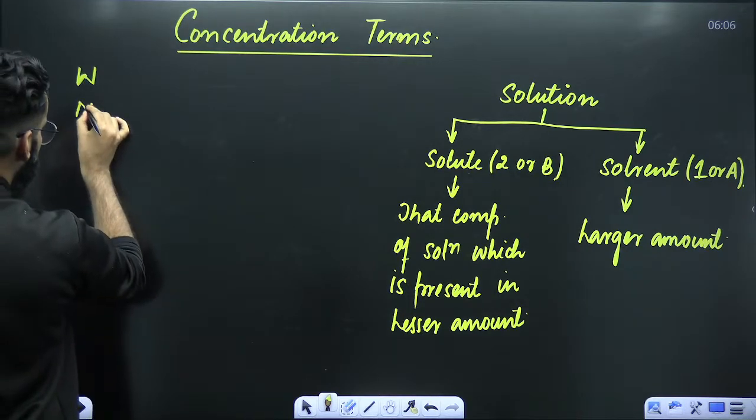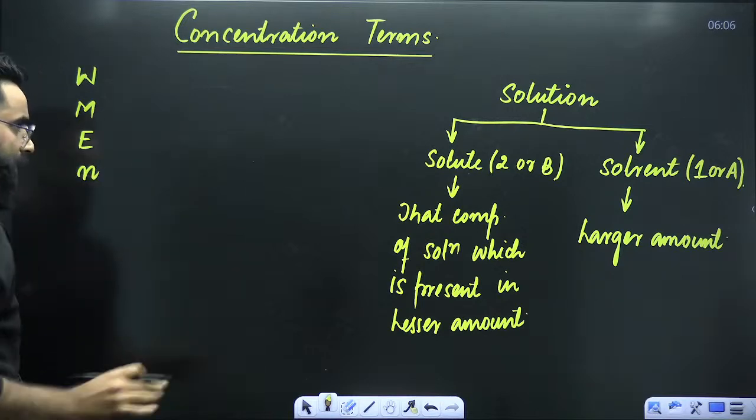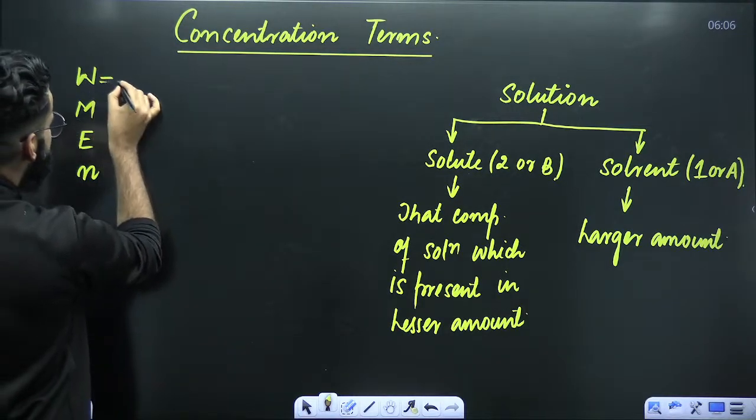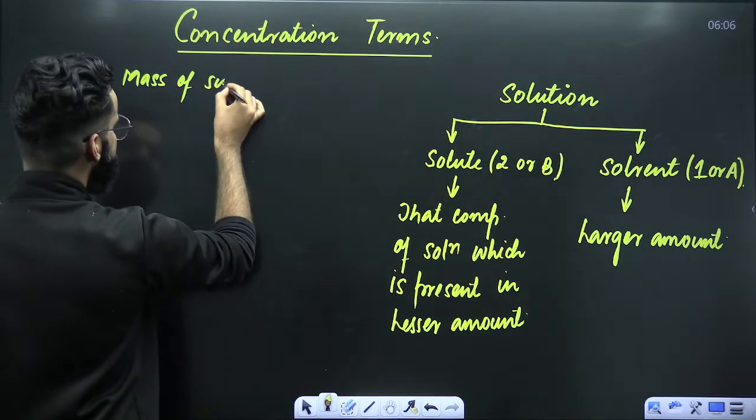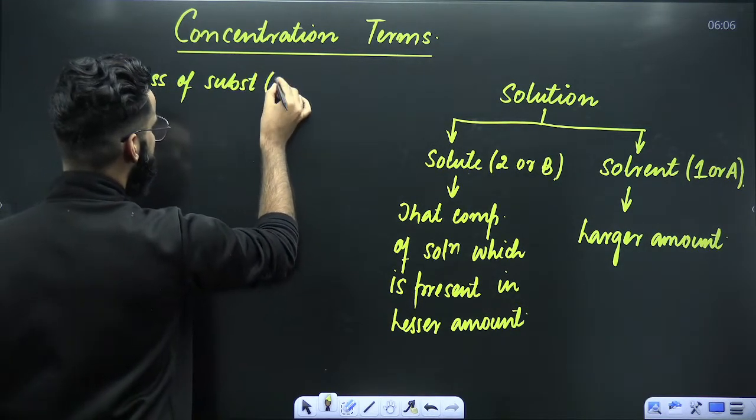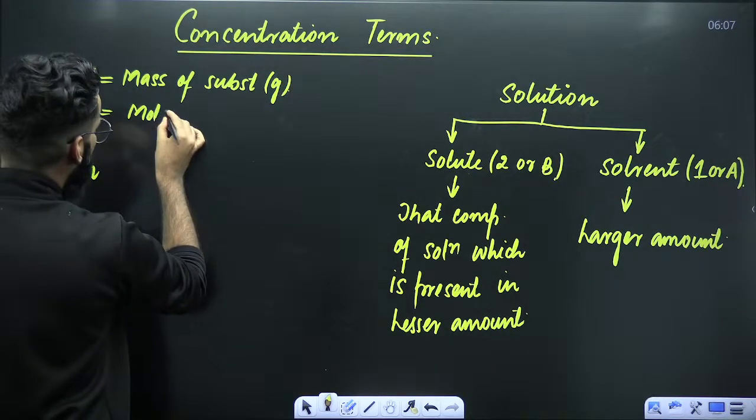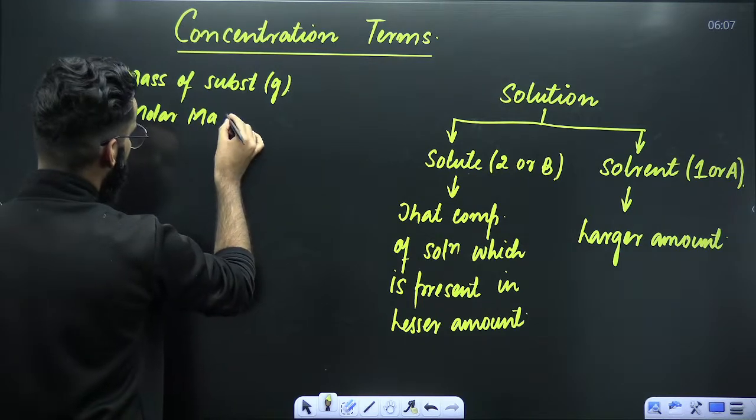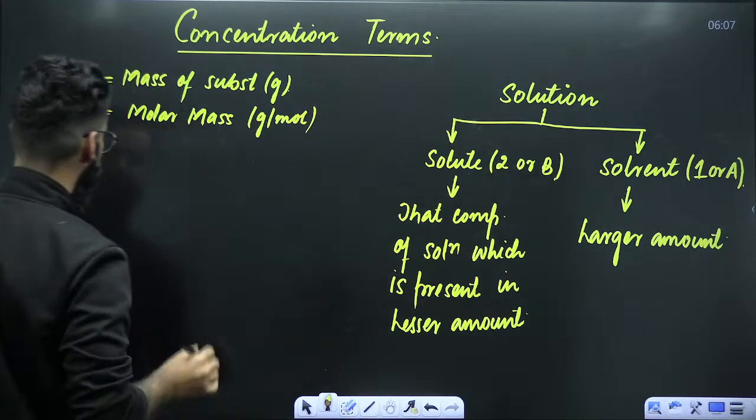W, M, E and N. Do remember, W stands for mass of the substance, mass of the substance in grams. Similarly, M stands for molar mass of the substance, whose units are going to be grams per mole.